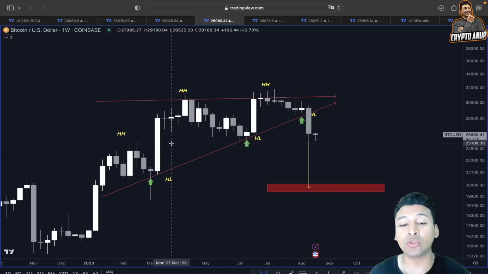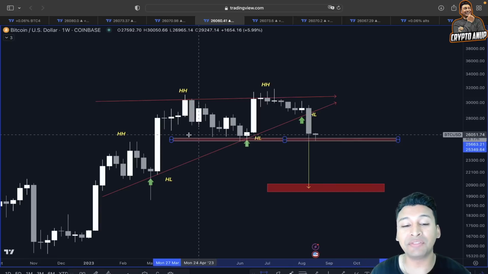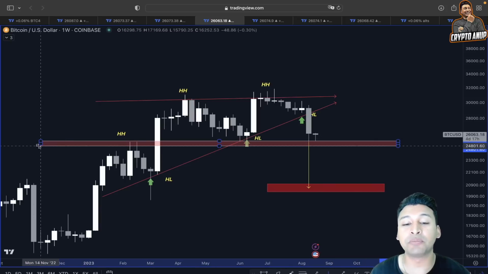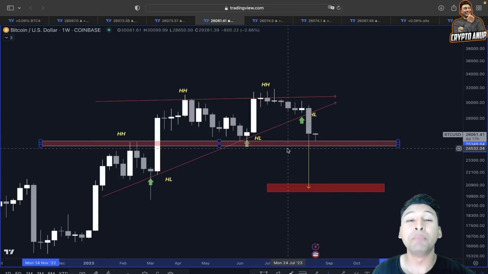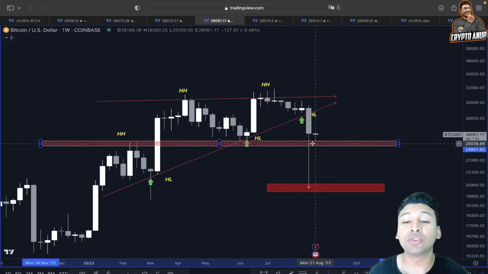So if the price of Bitcoin holds the support around 25,000, that would be very nice, because in that case the price will still be forming higher lows, and that could still result in some impulsive movement for the coming days.